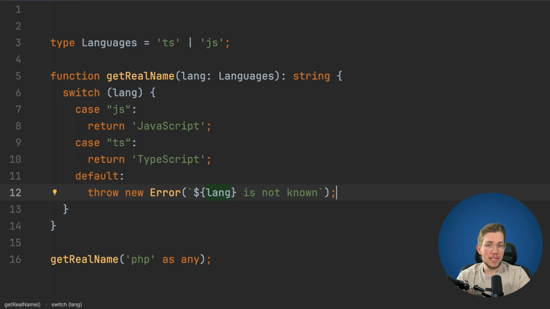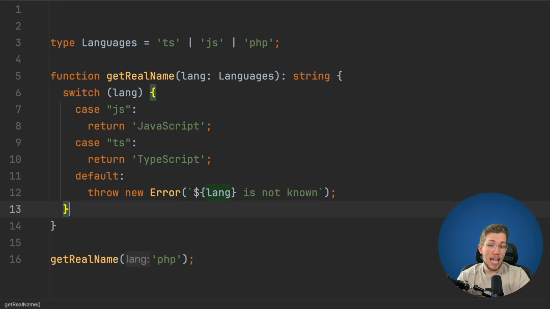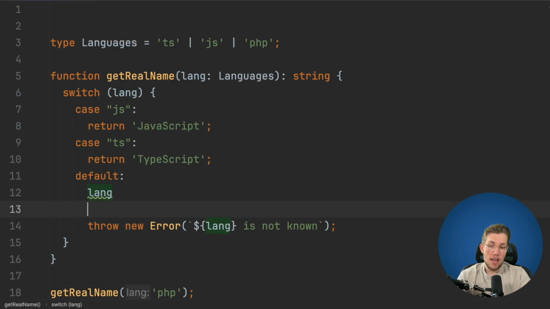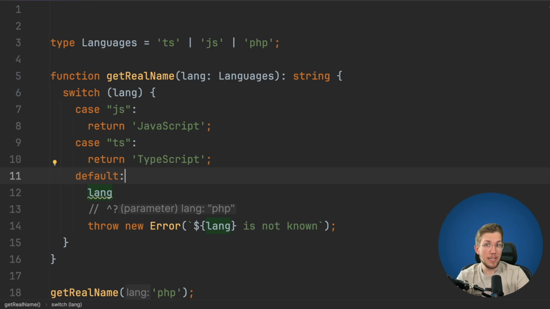But what is the problem with this? If I go back into my type later and add PHP to it, and then I remove this as any, we can see I don't get a compile time error that I have forgotten to add the PHP branch, because TypeScript thinks, okay, in this case we will just enter the default case. If we check the type, we can see that lang is now narrowed to PHP. So TypeScript understands that the default case can only be reached if the lang parameter is PHP. But the problem, as already mentioned, is that we now don't get a compile time error when we forget to add this branch.